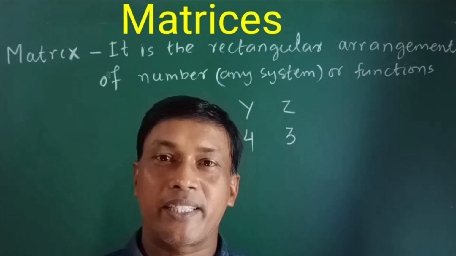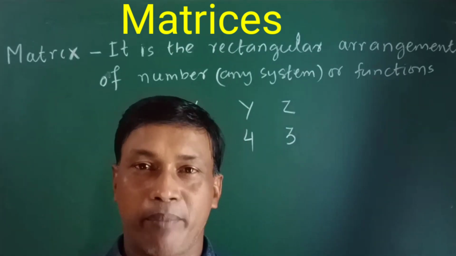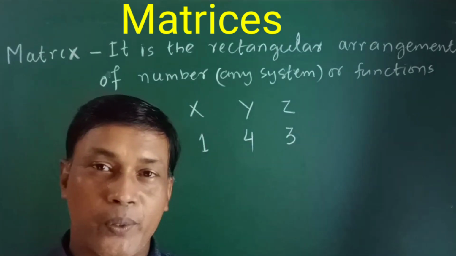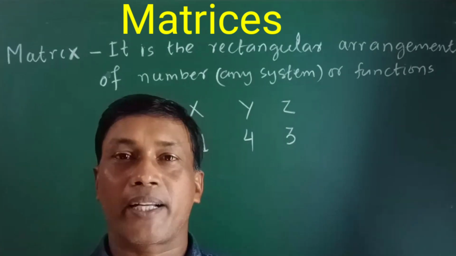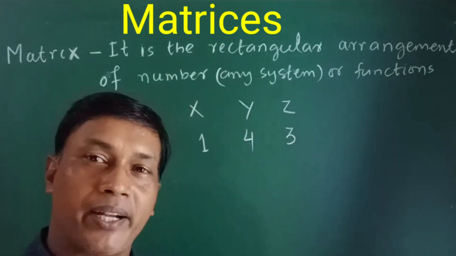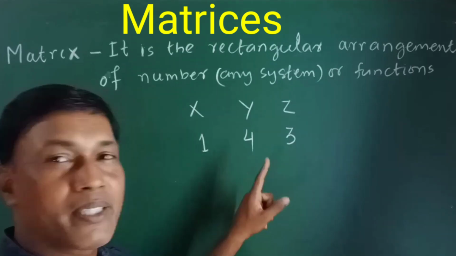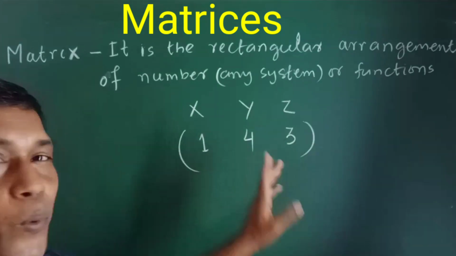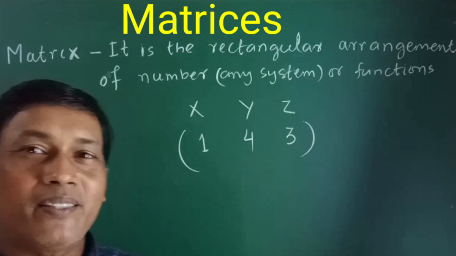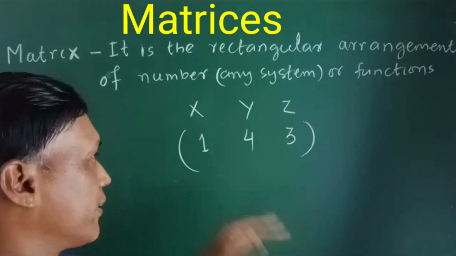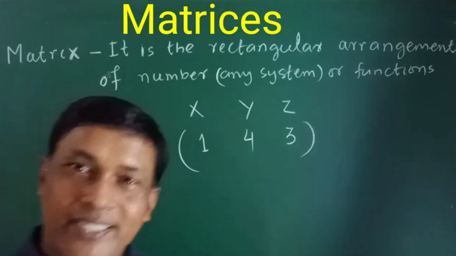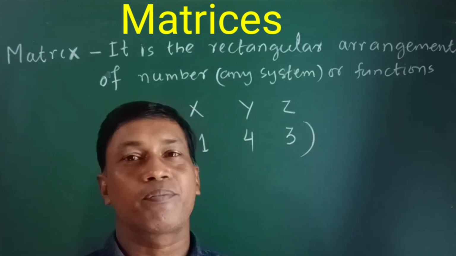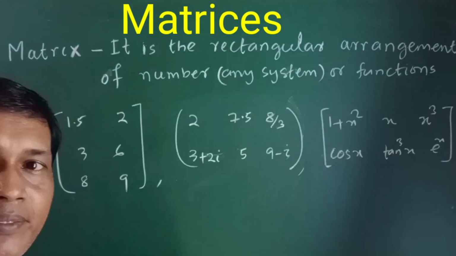The arrangement represents the matrix. The matrix is enclosed within a parenthesis or a square bracket. When we put the arrangement inside a parenthesis, round bracket or square bracket, then the arrangement becomes a matrix. So this arrangement is not a matrix. Now the matrix is this: 1, 4, 3 is an arrangement enclosed within parenthesis or round bracket. This is a matrix. So a matrix is an arrangement of numbers or functions enclosed within parenthesis or square brackets. So let us take some other examples. Now look here.